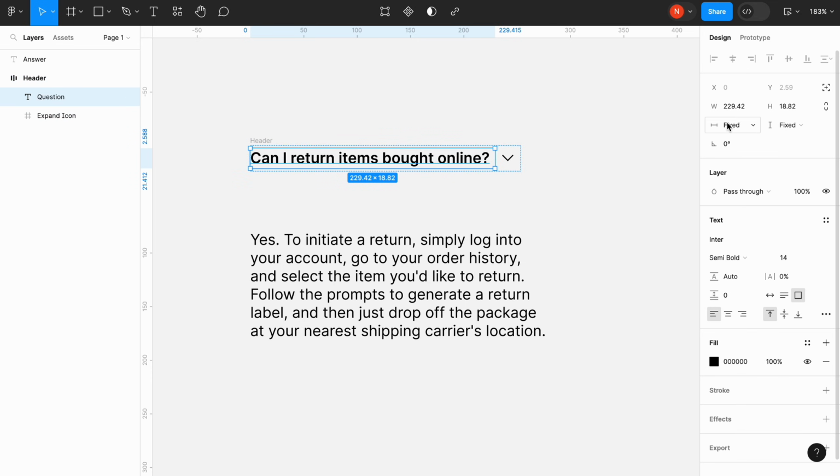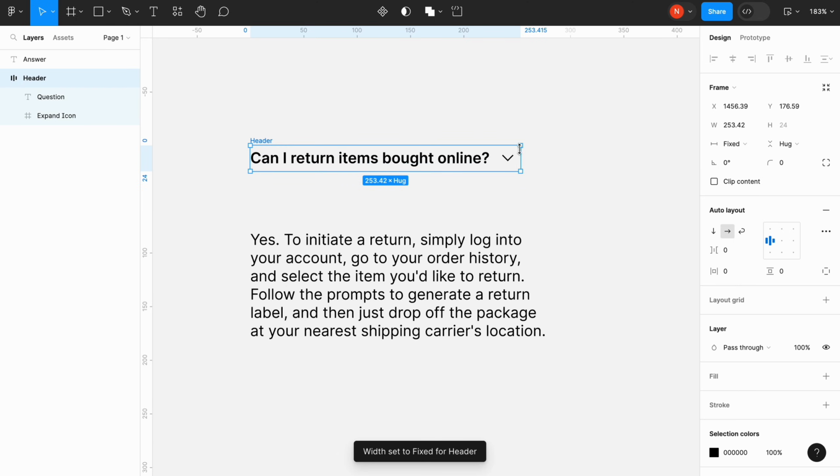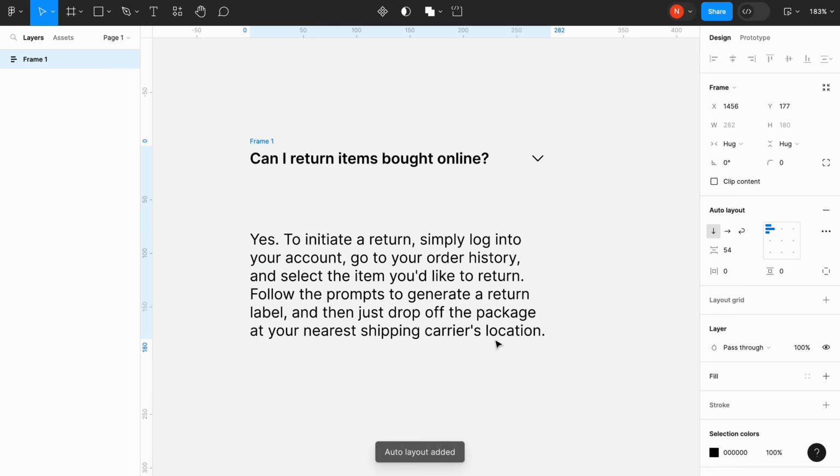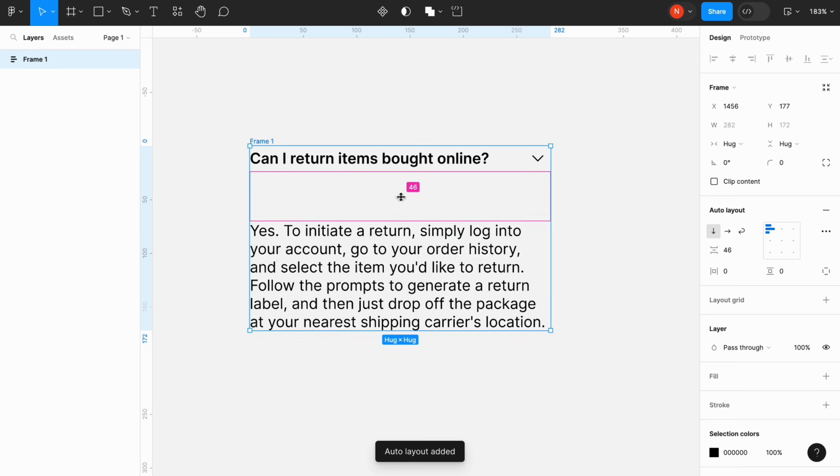Let's select the question and change the horizontal resizing from a fixed width to fill container. This will allow us to make a header responsive, meaning that we can change its size and it will respond appropriately. Now let's select both elements, header and the answer, and add them to the auto layout.